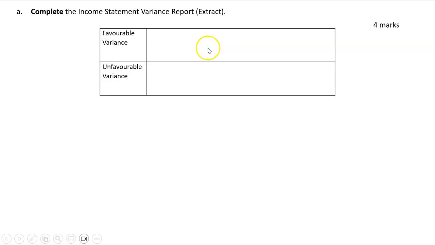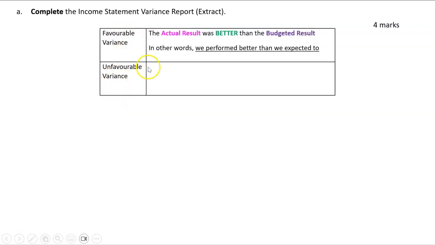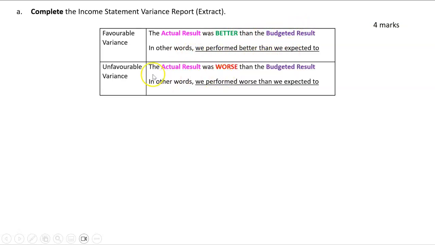And to do that, you need to remember that there's favorable variances and unfavorable variances. The biggest mistake you can do here is go to favorable means more than, unfavorable means less than. That is not true. What it means is favorable, the actual result was better than, in other words, better than the budgeted result. In other words, we performed better than we expected to. And unfavorable means the actual result was worse than the budgeted result. In other words, we performed worse than we expected to.